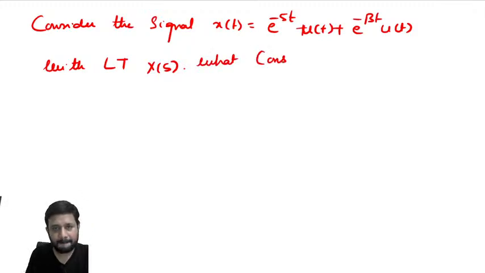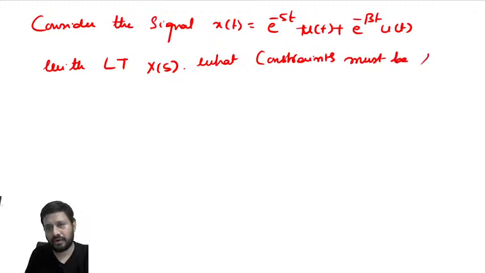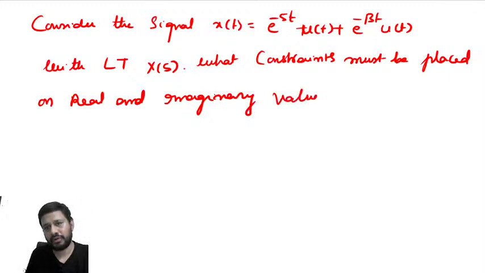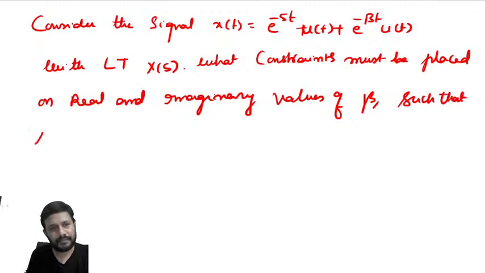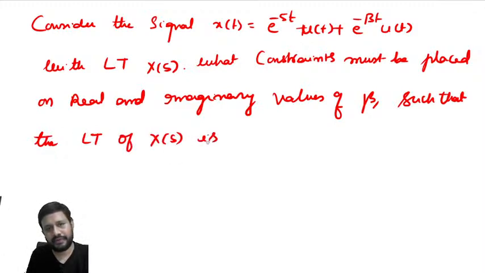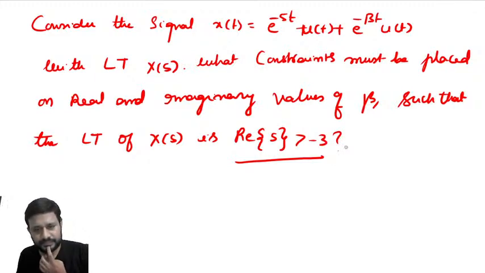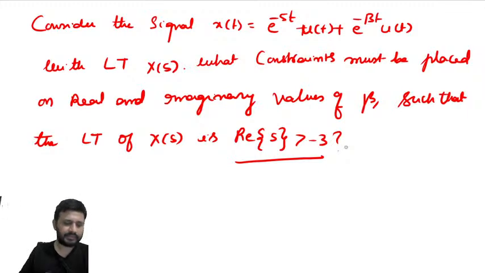What constraints must be placed on the real and imaginary values of beta such that the Laplace transform of x of t has the ROC real part of s greater than minus 3?